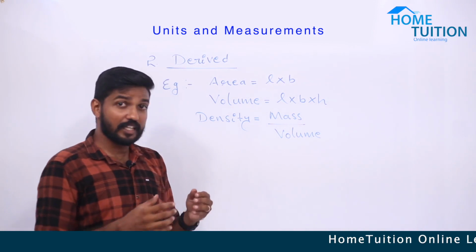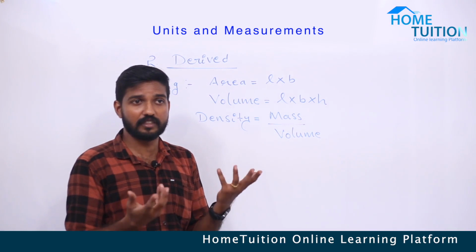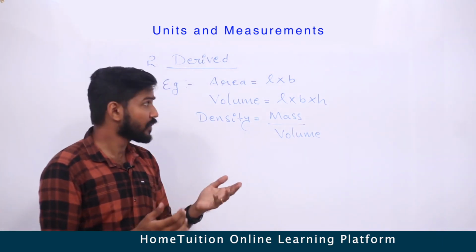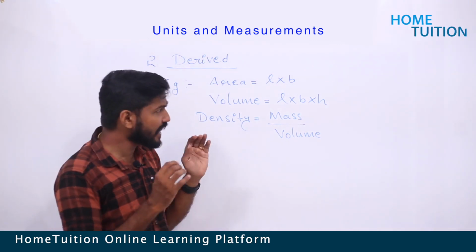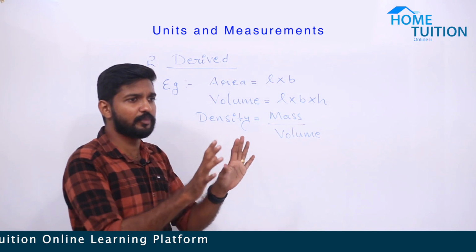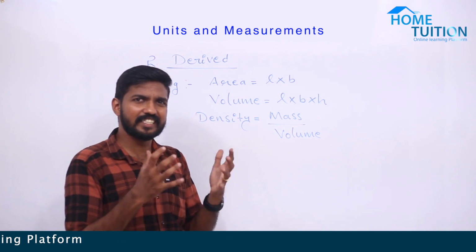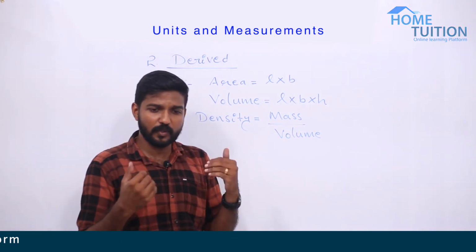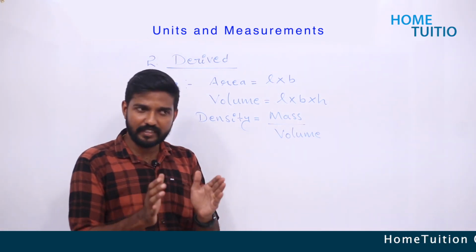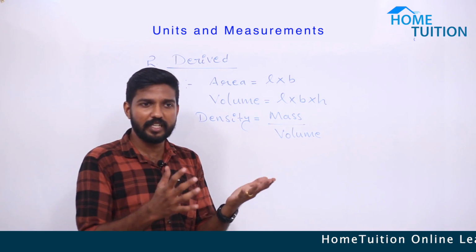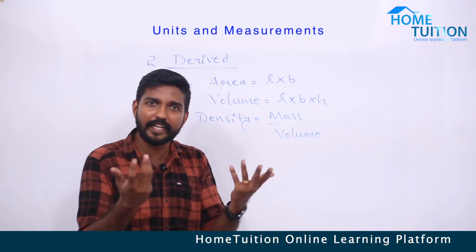Clear? We have only 7 fundamental quantities, but we have a lot of derived quantities. For example, area is a derived quantity. See, area is nothing but length into breadth. Simply, for any geometric shape, the area is length into breadth. All of us know that length is a fundamental physical quantity, right? And breadth is also measured in meter or centimeter or inch or feet. It's equivalent to length, right?